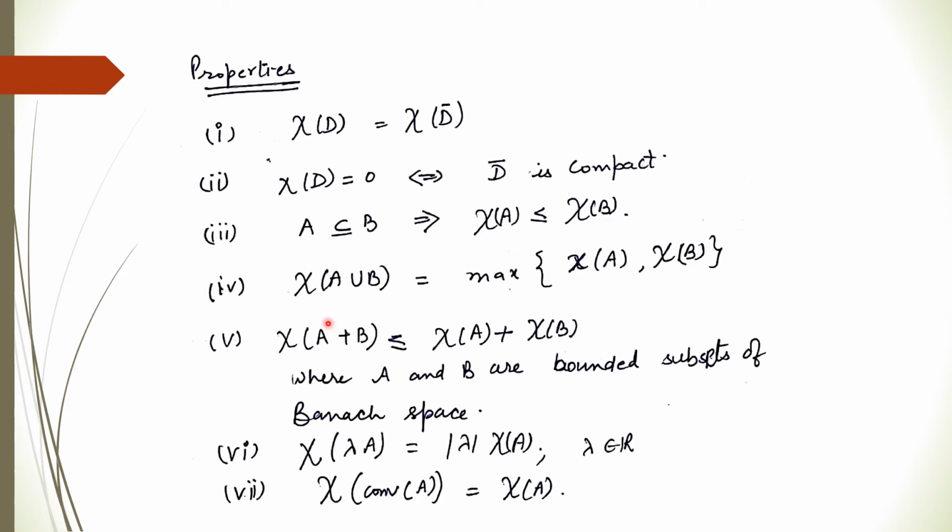The fourth property says the measure of non-compactness of the union of two sets will be the max of the measures of non-compactness of each set.